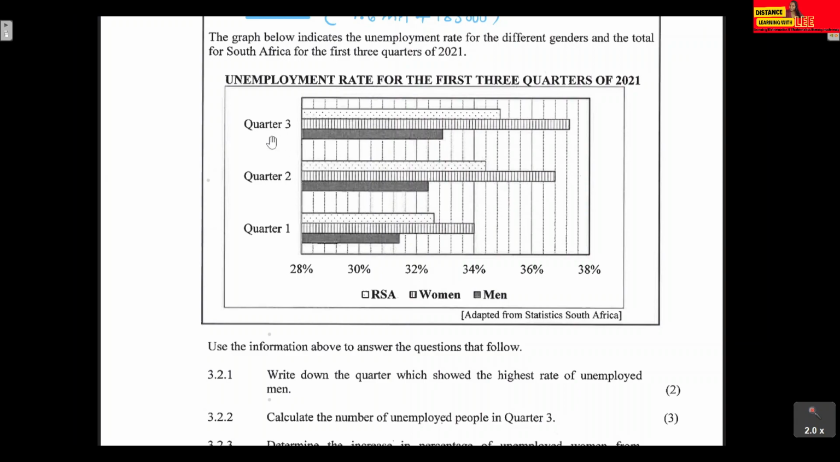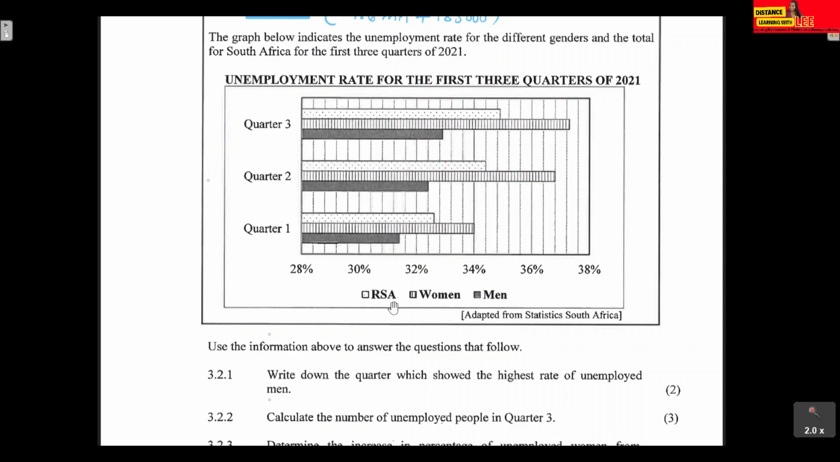We also have a key. The polka dots represent the people, the men and the women in South Africa that are unemployed. The vertical stripes represent women that are unemployed. The gray shaded regions represent the men that are unemployed.